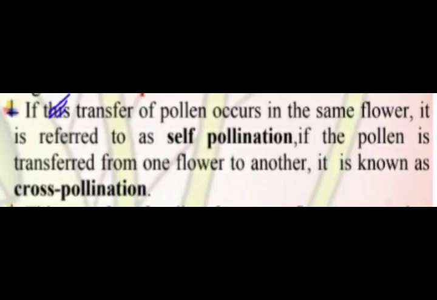Differentiate between self and cross pollination. You can write from this: if this transfer of pollen occurs in the same flower, it is referred to as self-pollination. If the pollen is transferred from one flower to another, it is known as cross-pollination.